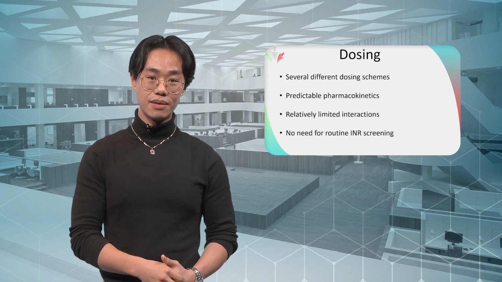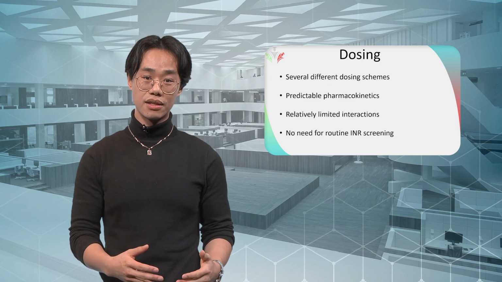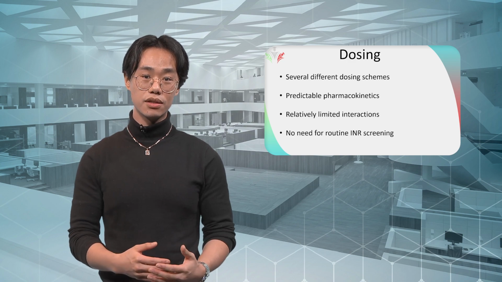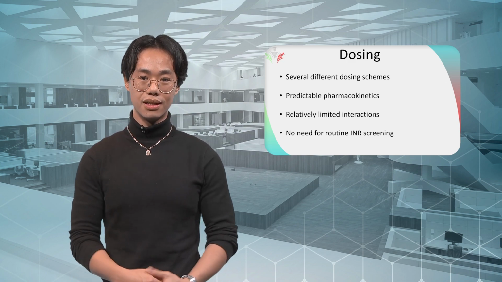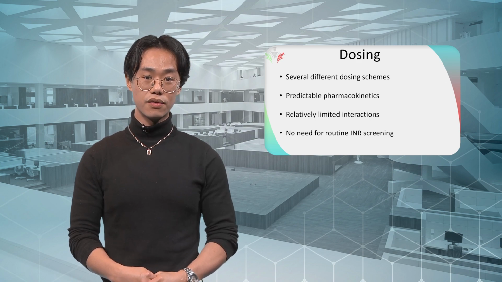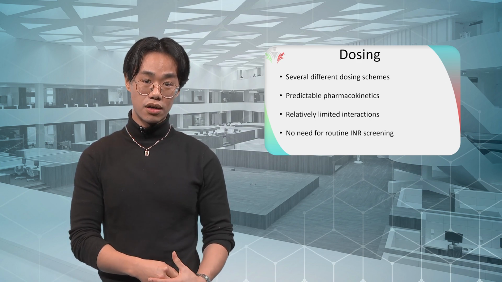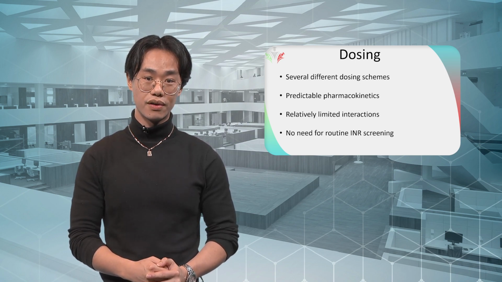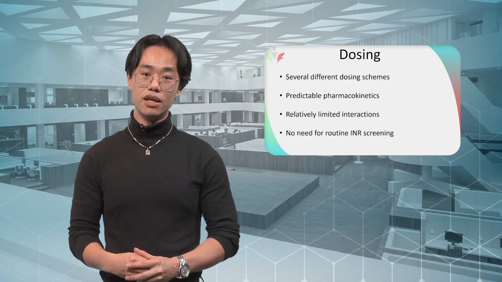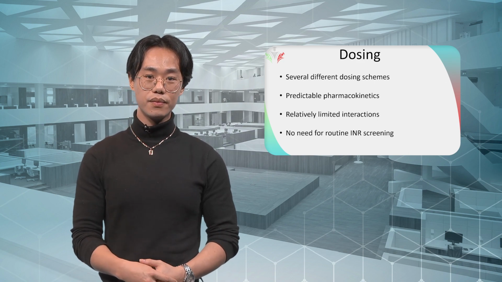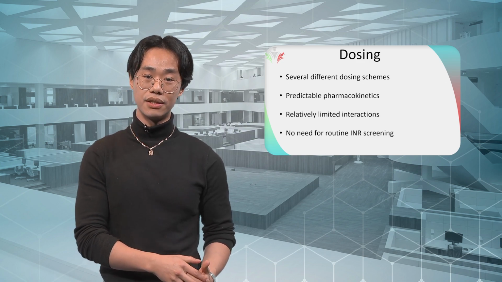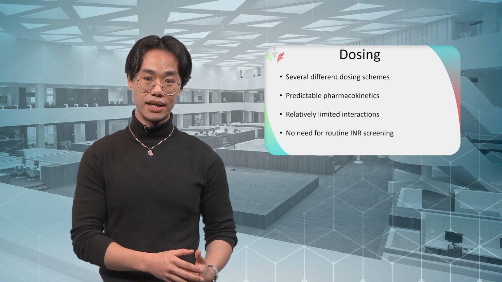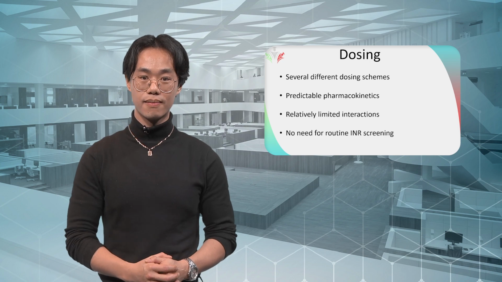The dosage and time of administration differ per indication and per DOAC, so there are several dosing schemes possible. Sometimes the doses have to be adjusted based on the patient. We will discuss this later on. Routine screening of the anticoagulant effect with INR measurements is not needed for DOACs. This is due to their predictable pharmacokinetic profile and relatively limited interactions with both food and drugs. This makes the DOACs more user-friendly for the patients compared to, for example, vitamin K antagonists, while still being equally effective in preventing thromboembolic events.